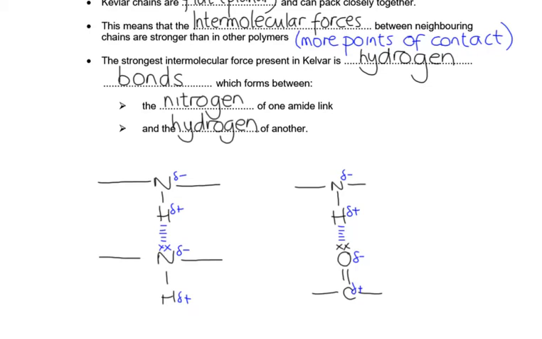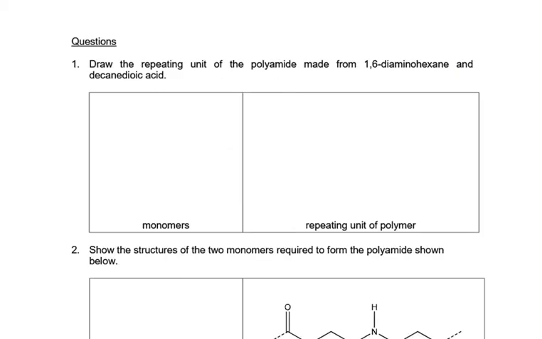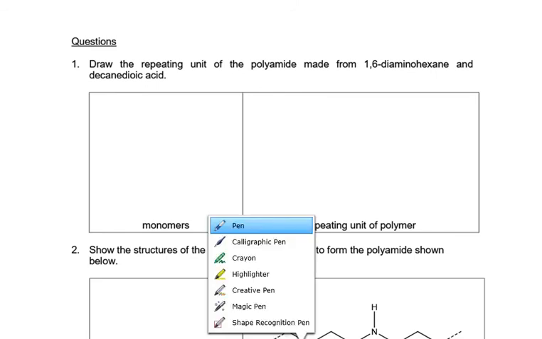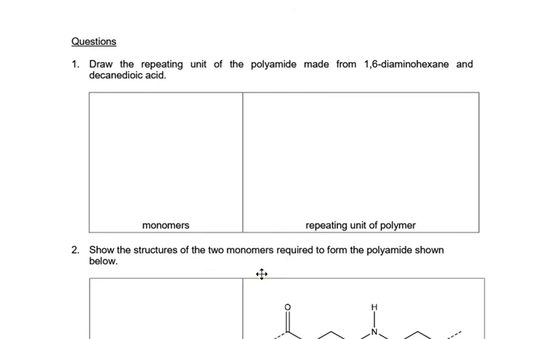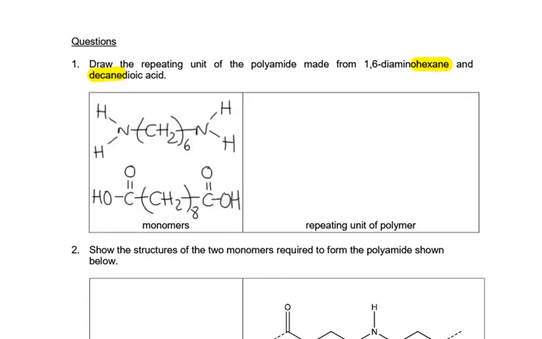So if we turn over, we can have a look at a couple of questions. Pause the video, see if you can attempt this question to give you some clues. We do have here 1,6-diaminohexane. So one of our monomers is that, and the other one is decanedioic acid, which is 10 carbons. Pause the video, see if you can draw them out. There you go. To get to 6 in a hexane, I've had to put 6 CH2s in the middle of my two ends. But to get to 10 in my carboxylic acid, because there's already two C's, I only put 8 CH2s in the middle. They're my two monomers.